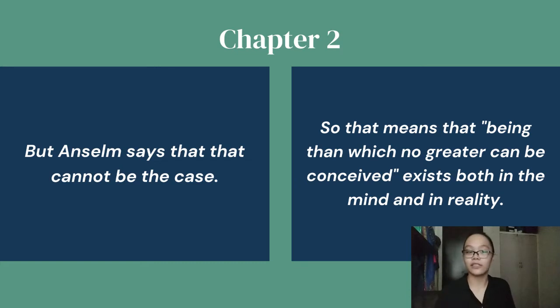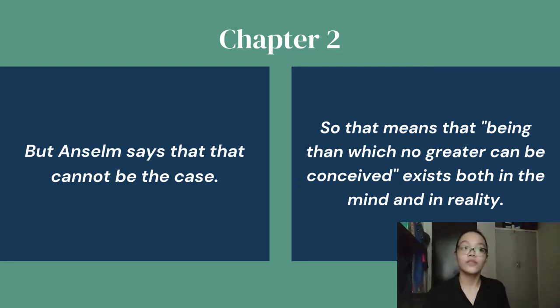It is in his understanding or in his mind, but he does not yet understand or think that it exists because he has not yet painted it, which means that the painter knows it doesn't exist because he has not painted it yet, or it has not been made. So Anselm says that even the fool must admit that the argument exists in his mind or understanding because he understands what God is, if he does exist. The fool hears this quote and understands it, meaning that it exists in his understanding.